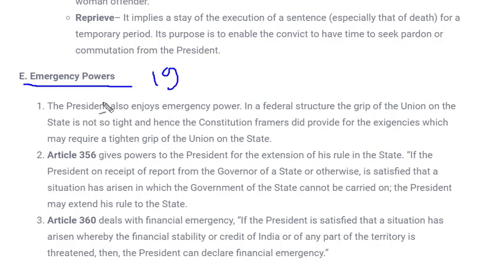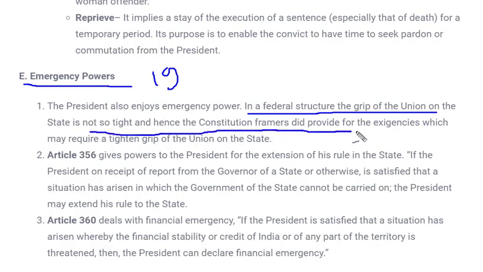So why does a president have emergency power? In a federal structure, the grip of union on the state is not so tight, and hence constitution framers did provide for exigencies which may require tightening up union and state. So what does this statement mean? This statement simply means that in a federal form of government, as we know in India we have, we have parliament at central level, and we have legislative assemblies at state level.